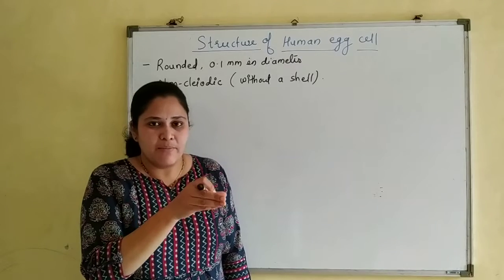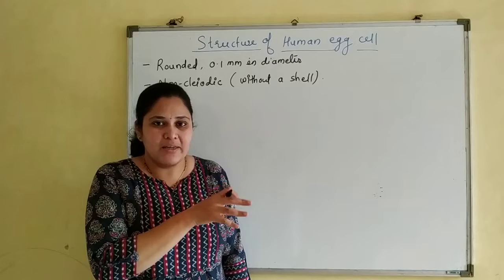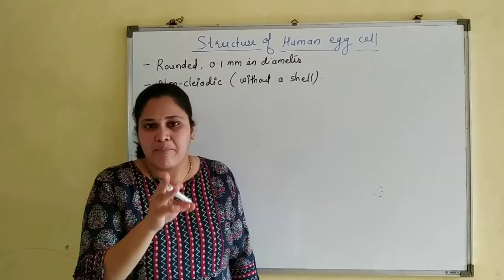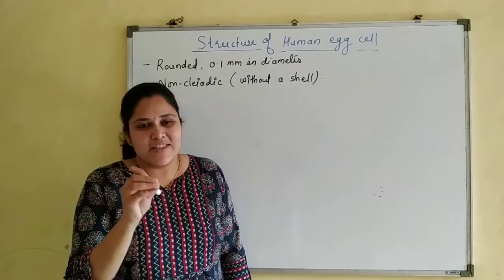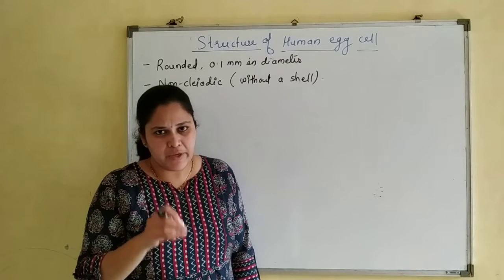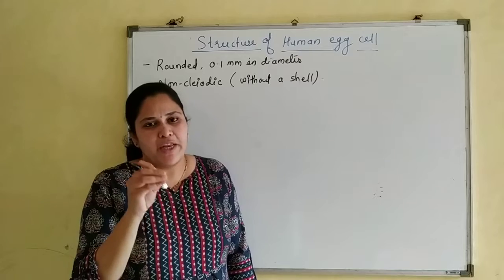When the secondary oocyte is released, the second meiotic division is arrested at metaphase 2. This is because of the accumulation of mitotic promoting factors.